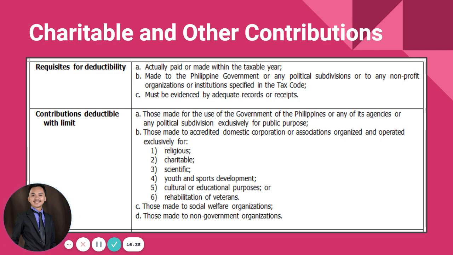Let us talk first about those contributions with a limit. The ones with a limit are those contributions made for the use of the government of the Philippines or any of its agencies or any political subdivision exclusively for public purpose, or those made to accredited domestic corporations or associations organized and operated exclusively for religious, charitable, scientific, youth and sports development, cultural or educational purposes, or rehabilitation of veterans, as well as those contributions made to social welfare organizations and made to non-government organizations.